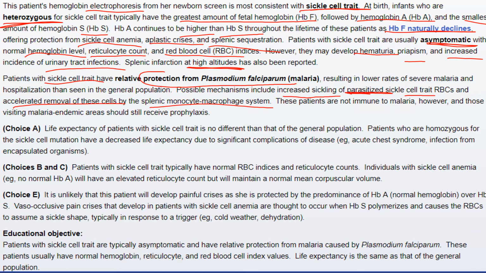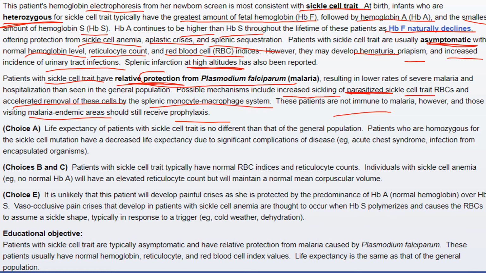Therefore, there is increased removal of the parasite by the spleen because of sickling, and so there is a relative protection from Plasmodium falciparum. Relative, because these patients are not immune. They also need prophylaxis if they are in malaria endemic areas. So they are relatively protected, not fully protected.